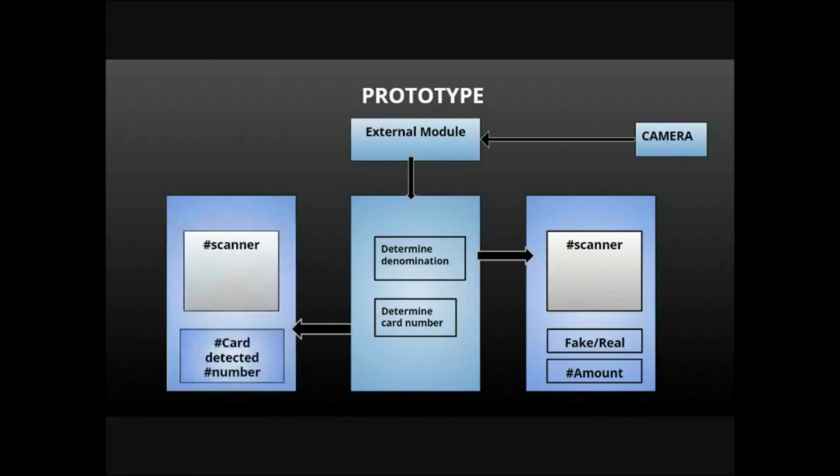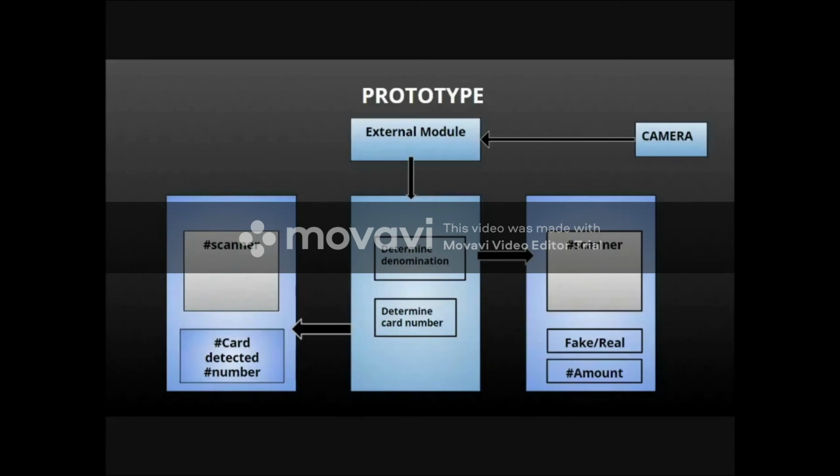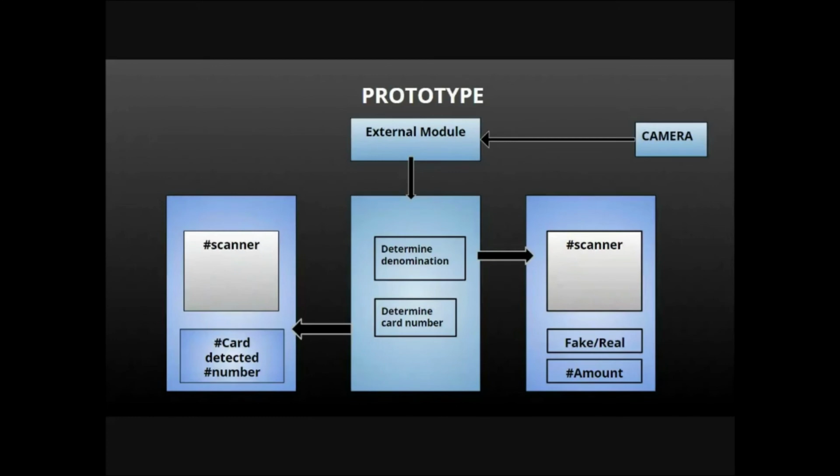Before the system identifies the denomination of the note, it identifies if the note is fake or real. If the note is fake, it stops the process and tells the person that the note they are scanning is fake. Else, it continues the process, tells that the note is real, and also tells the denomination of the currency.